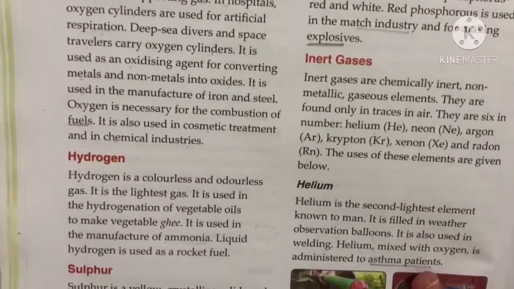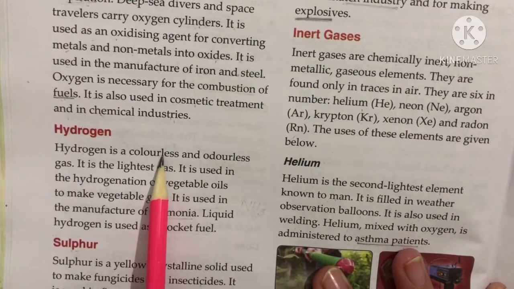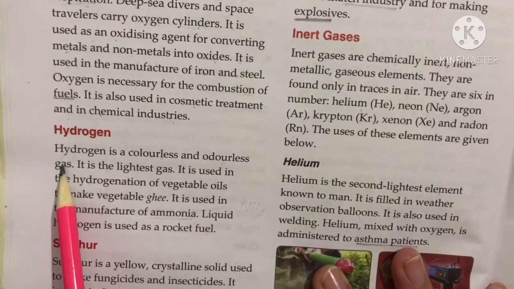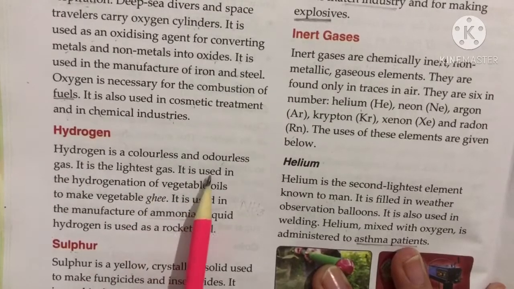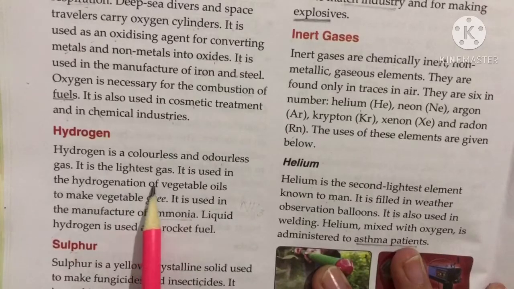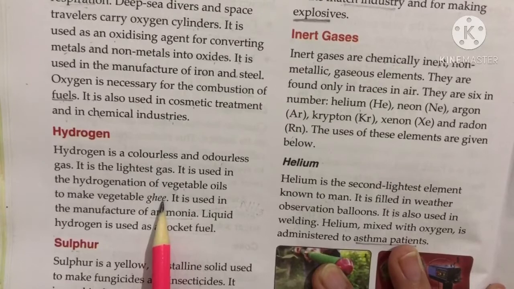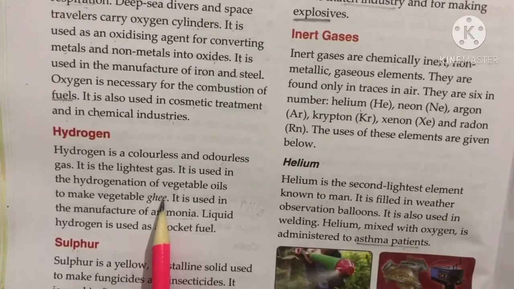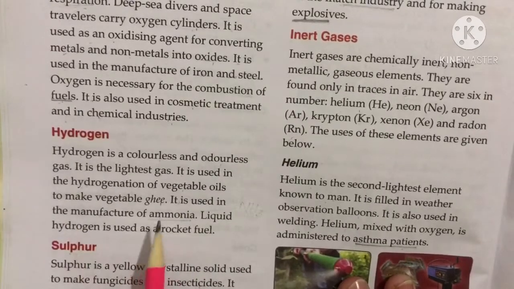So next non-metal is hydrogen. Hydrogen is also a colorless, means it doesn't have any color, and odorless gas, means it doesn't have any smell. So it is the lightest gas. It is used in the hydrogenation of vegetable oils to make vegetable ghee. It is used in the manufacture of ammonia.